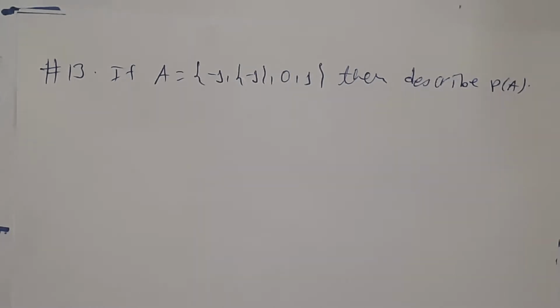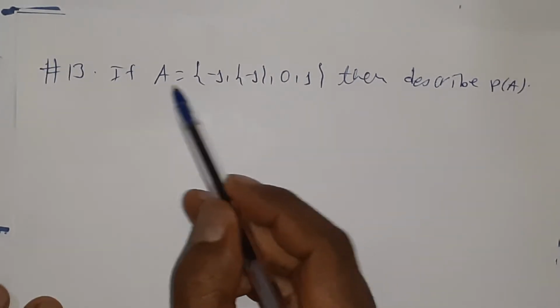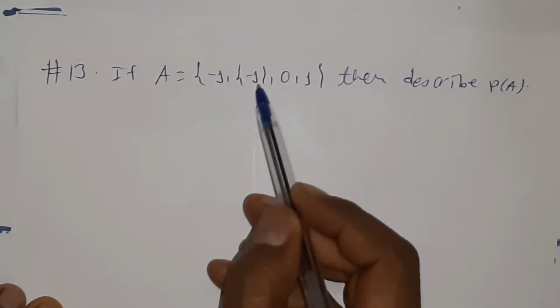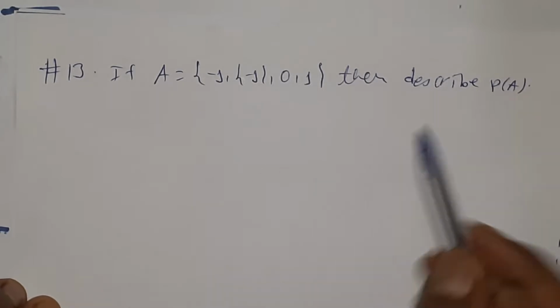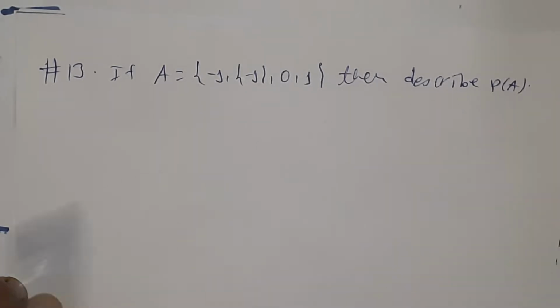Okay, the next question is question number 13. We are given this set, set A, containing about 4 elements. Then what we are asked here is just to describe the power set of A.